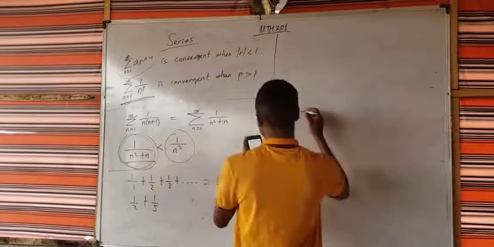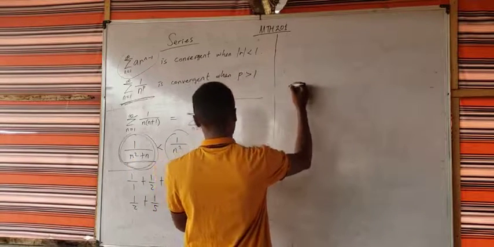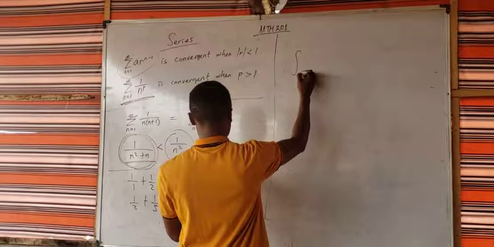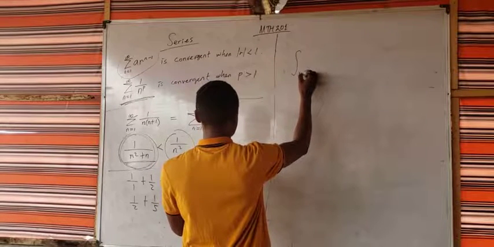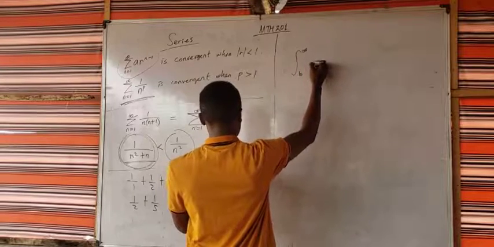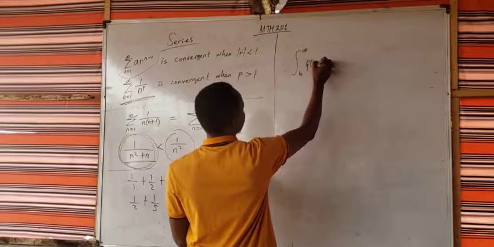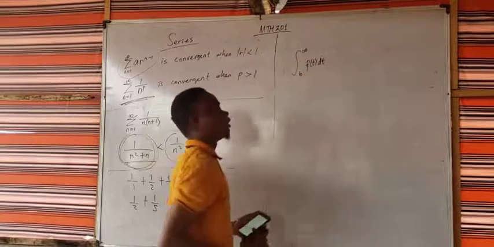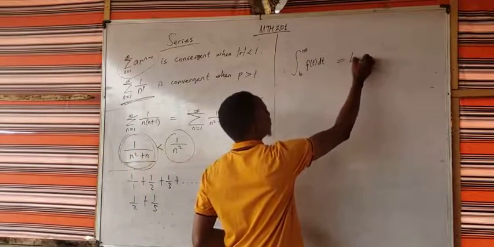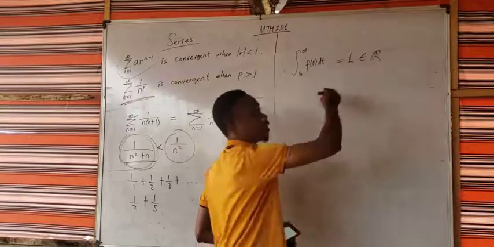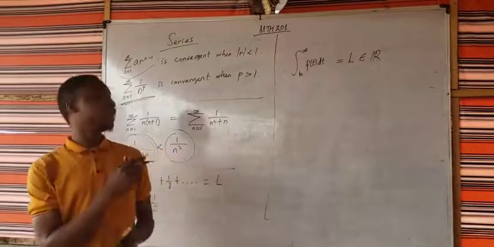Look at something now. The integral test says that if you take the integral from some point b to infinity of f of t dt, and you get this integral to converge, that means it gives you some real number. Where do we get f of t?